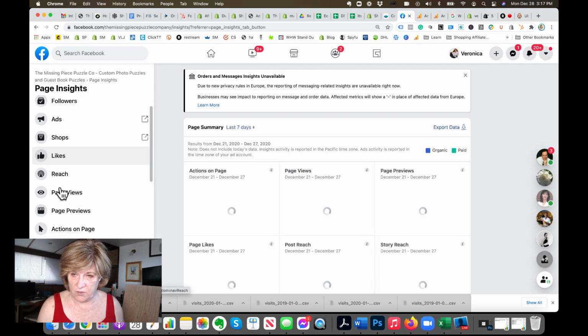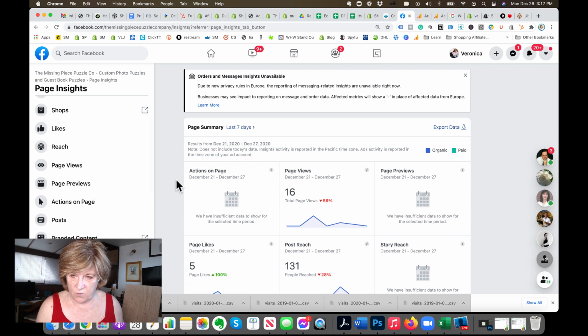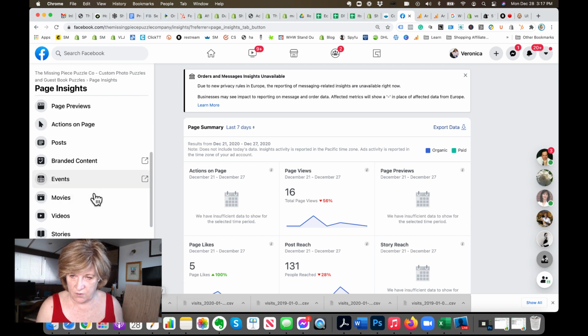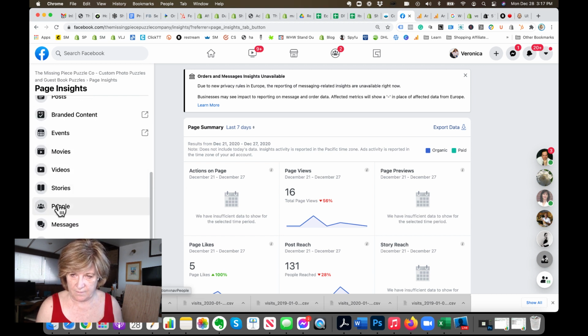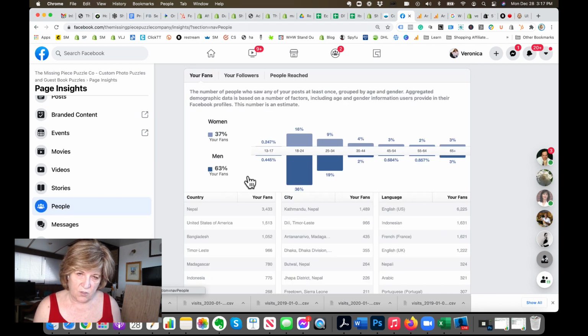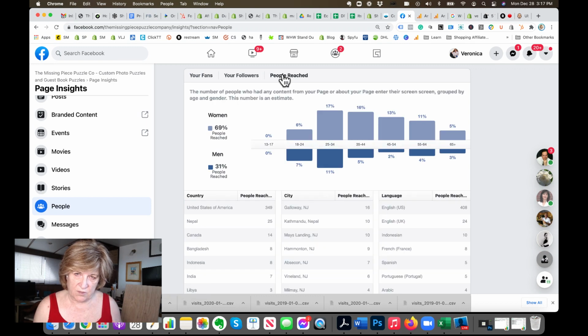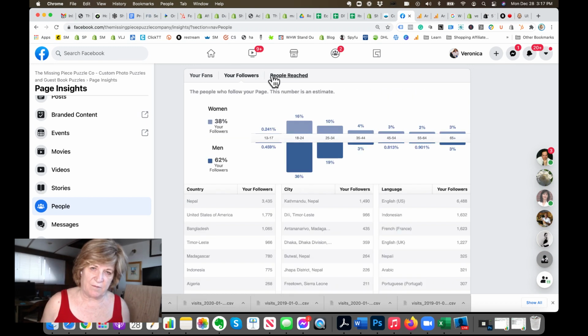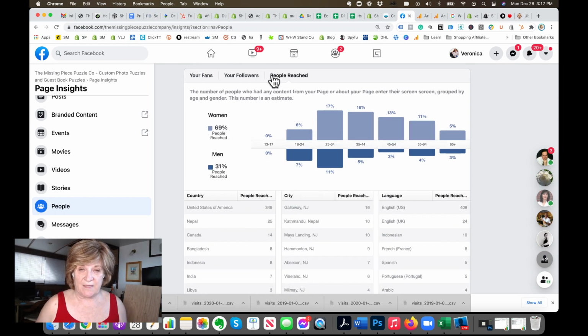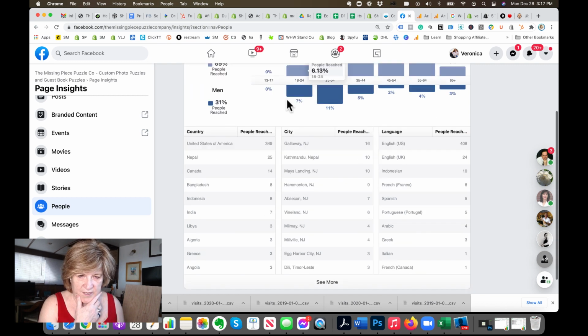Unfortunately, you can't download this. All right. Then what I'm going to do is go into people. So you want to look at people reached, because the fans and the followers on some of these pages we've cheated a bit, but look at people reached. Okay, write this down for me, and you can't download it, unfortunately.